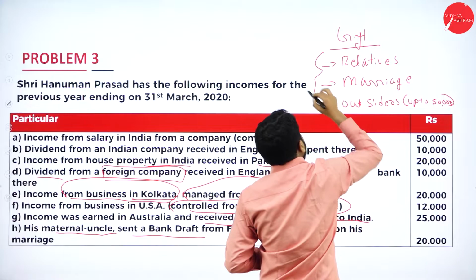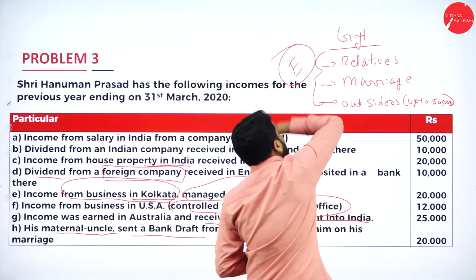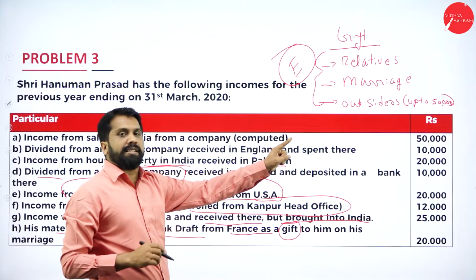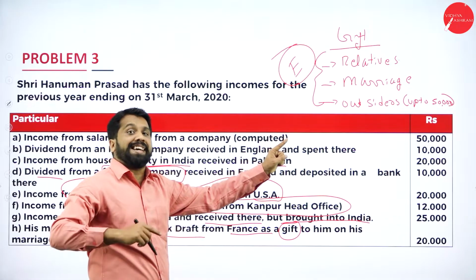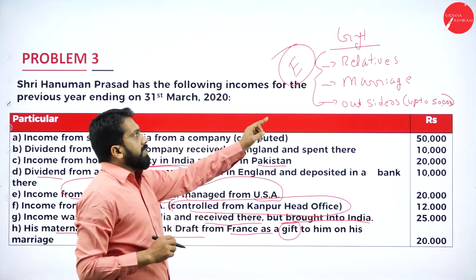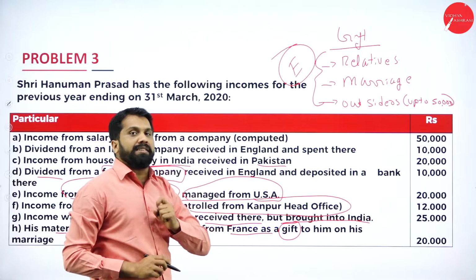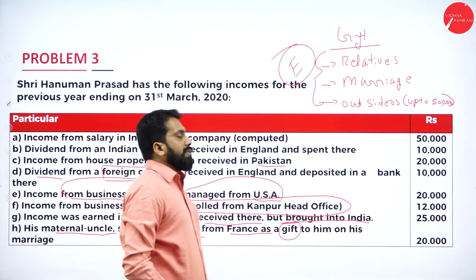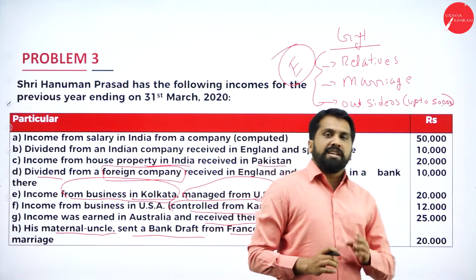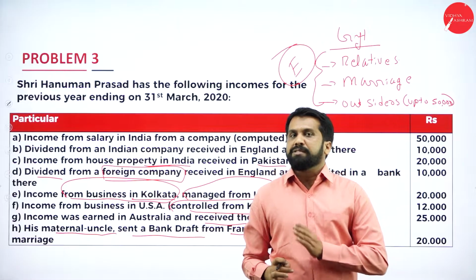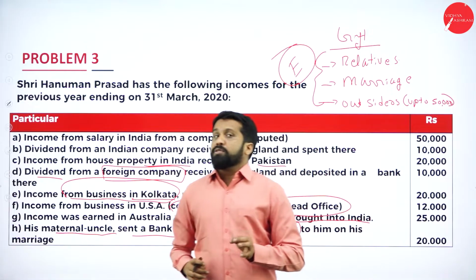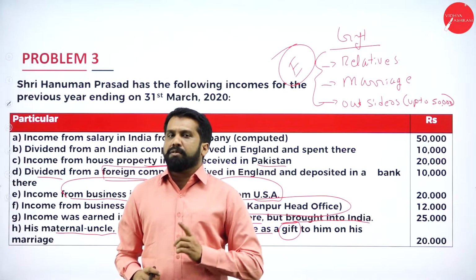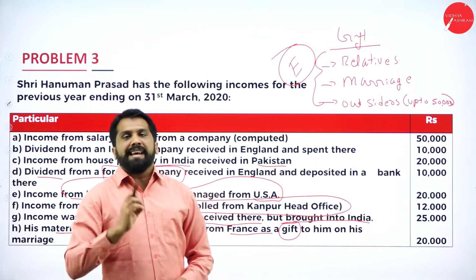So these three exempted. Remember, any gift received from outsiders up to 50,000 is exempt. Any gift received from your blood relatives is completely exempt. Any gift received on occasion of marriage, even though it is from your relatives or even though it is from outsiders, whatever may be the amount you received, it is completely exempted.